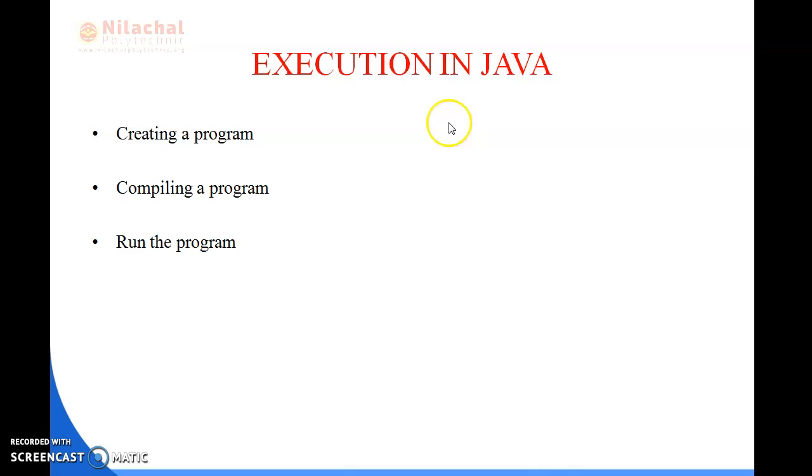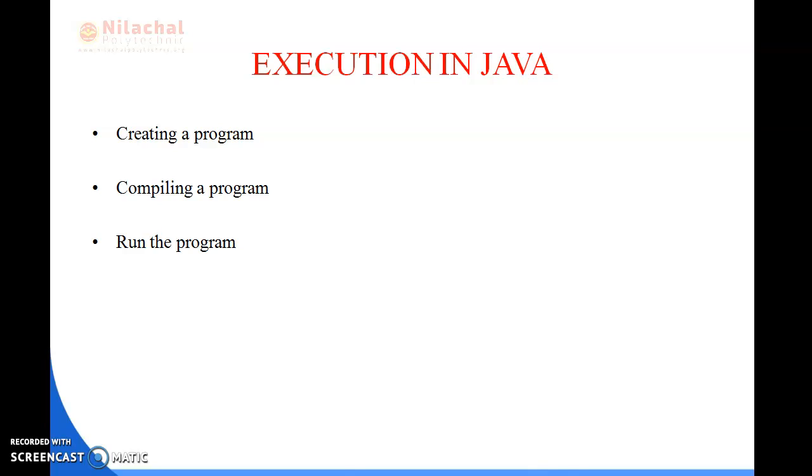Next, we will discuss the steps of execution in Java code. First, we have to create a Java program, then compile it, and then run the program. What is creating a program?